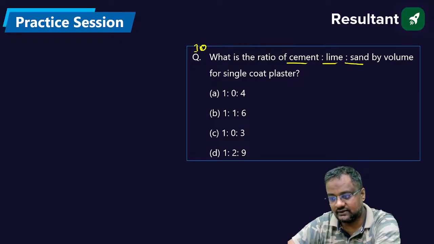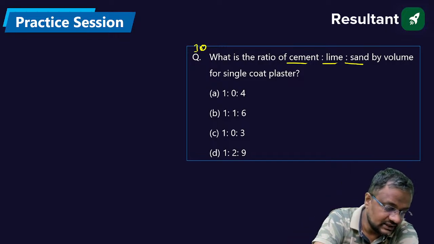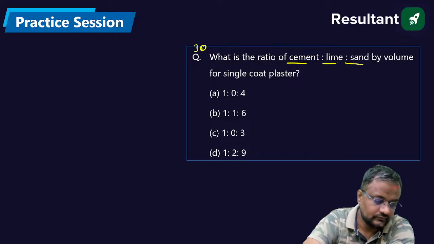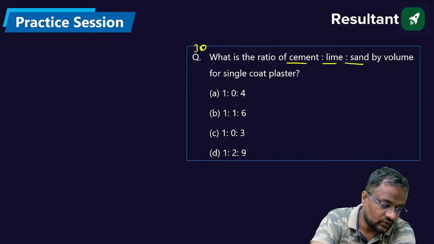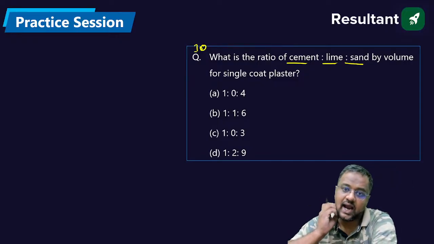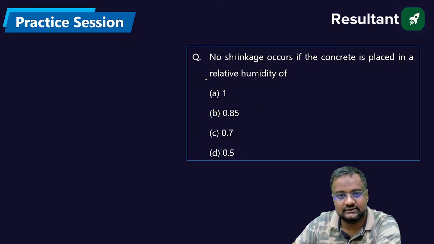Tell me in the comment section, everyone. It is 1:1:6. Good, excellent.